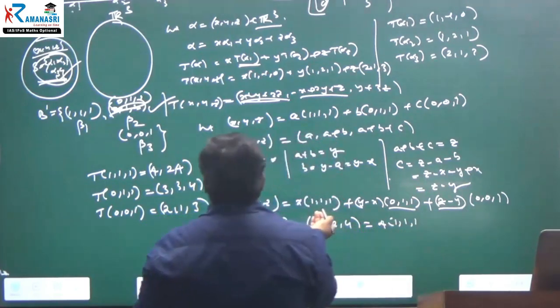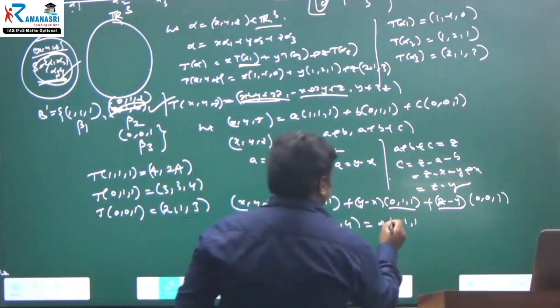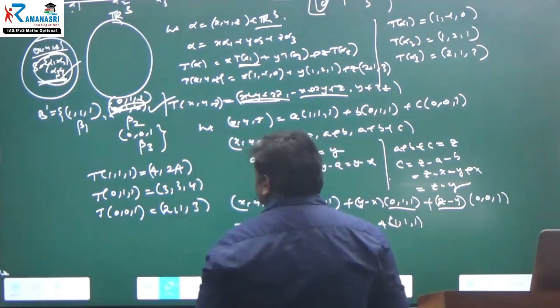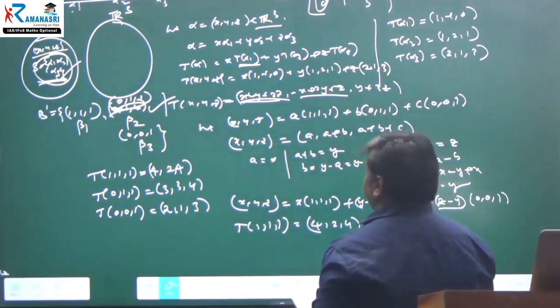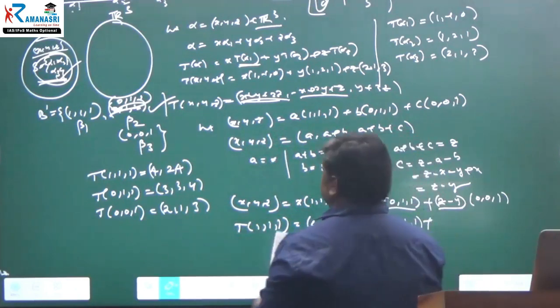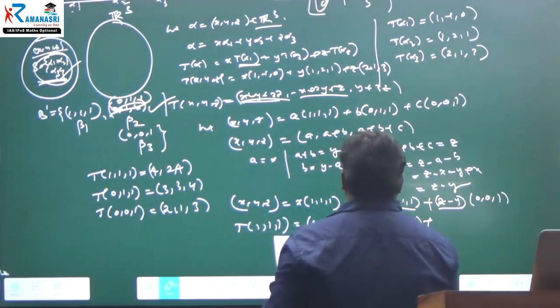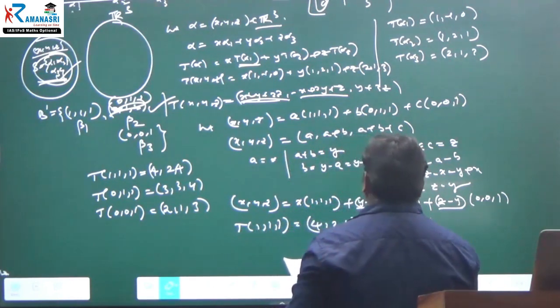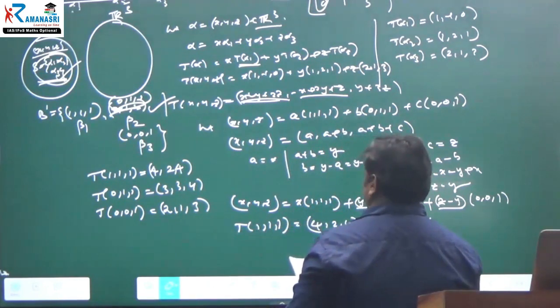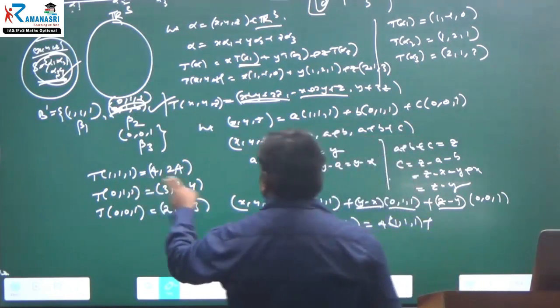I can say T of alpha is 4 times (1, 1, 1) only. T of (1, 1, 1), right? 4, 2, 4.